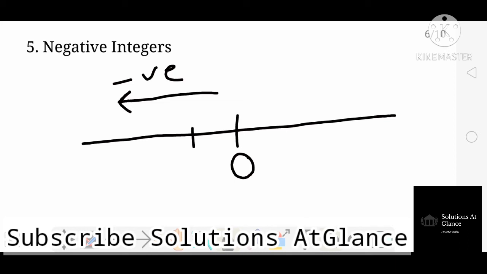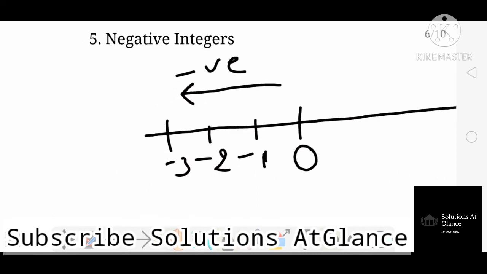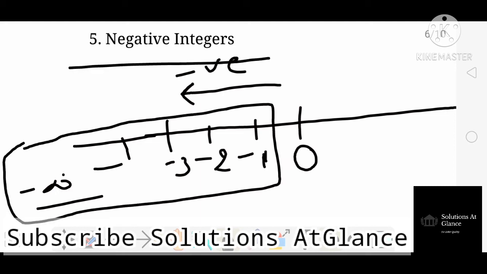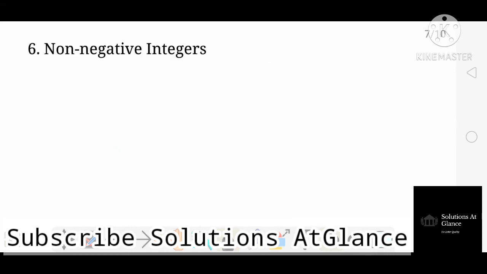So here the numbers are -1, -2, -3 and up to minus infinity. So this set is considered as negative integers.